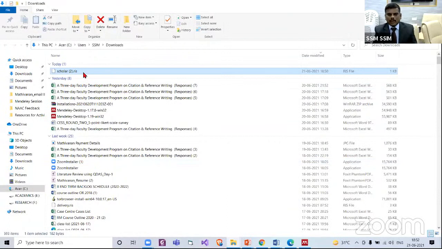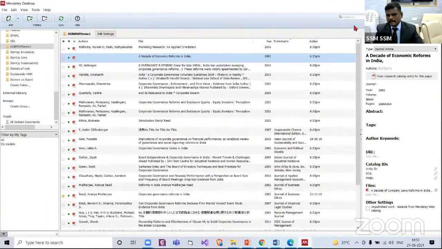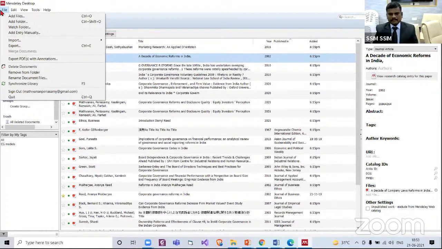Scholar RIS. Now I can bring this file into Mendeley. Let us try to bring it. Go to Mendeley. File, import. Under this, we have three options: BibTeX, EndNote XML, or RIS, Research Information Systems. Now go and select that option. Okay, file, import, Research Information Systems.